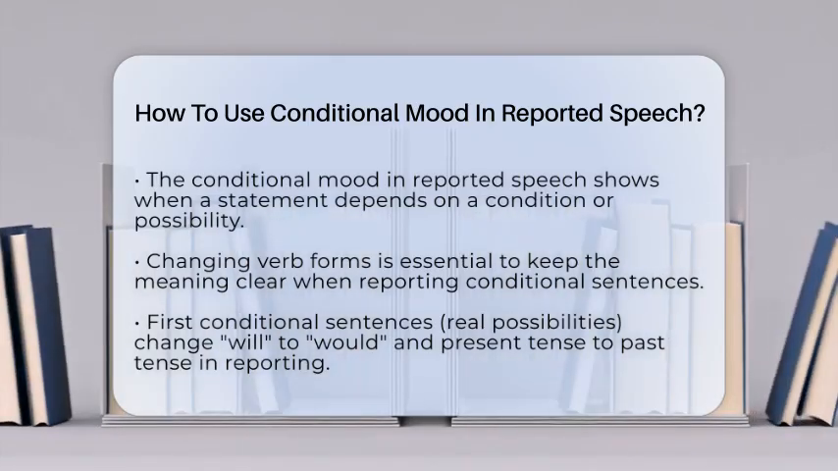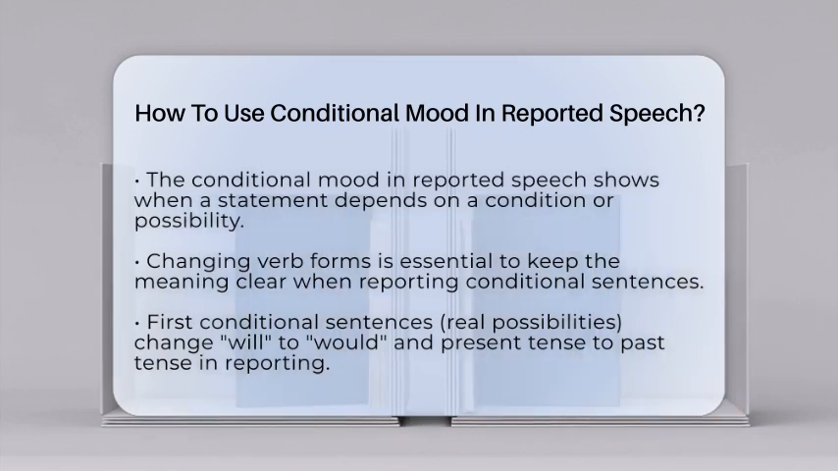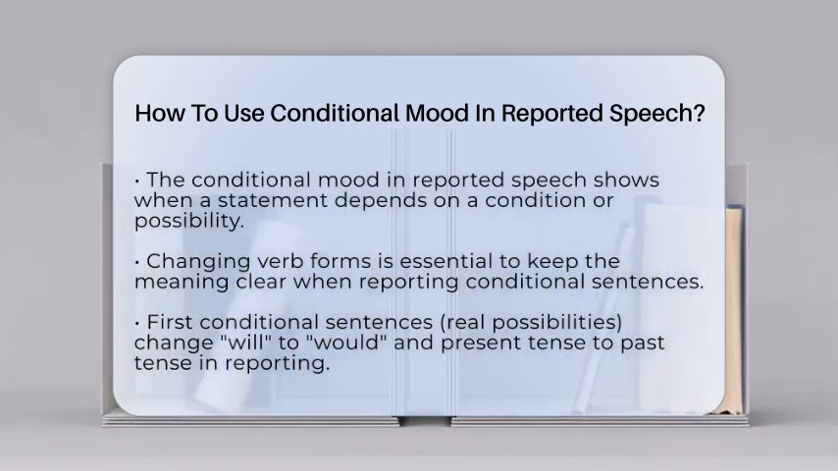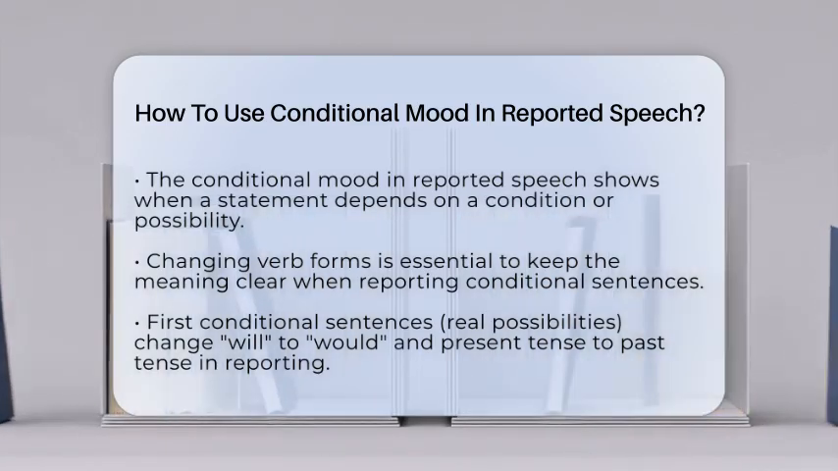When you report speech that includes conditional sentences, you need to change the verb forms to keep the meaning clear and correct. Let's look at how this works. First, identify the type of conditional sentence in the original speech. If it's a first conditional, it talks about real possibilities.